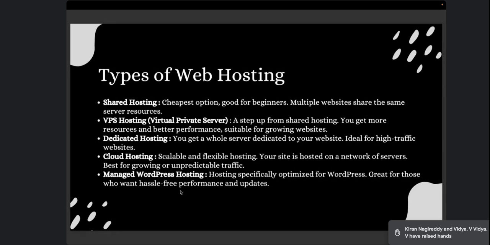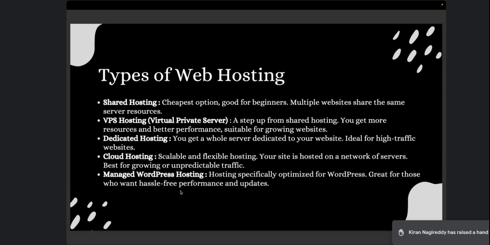So these are the types of web hosting. You have shared hosting, where you have one server and multiple websites can be hosted. You have VPS. Again, it's like shared hosting, but the resources for you will be separated from other websites. Dedicated hosting is a single server and a single website only. Cloud hosting is where you can upscale or downscale the resources. You have flexibility, so there are multiple options, and you can schedule the upscaling and downscaling. So if you have unpredictable traffic, go with cloud hosting.